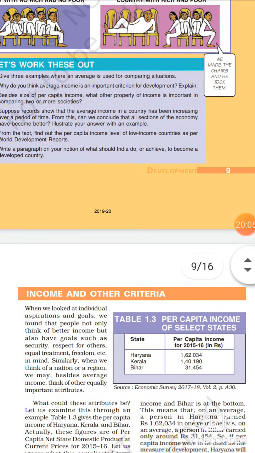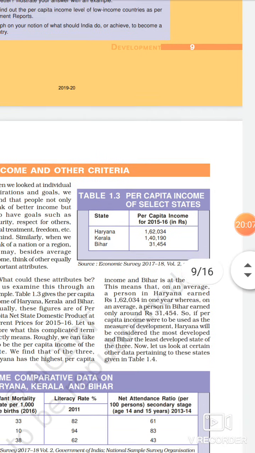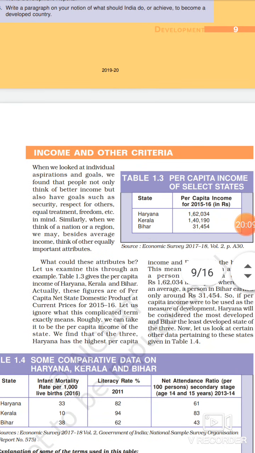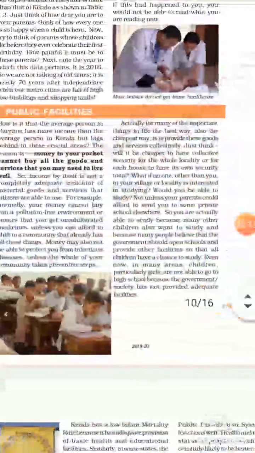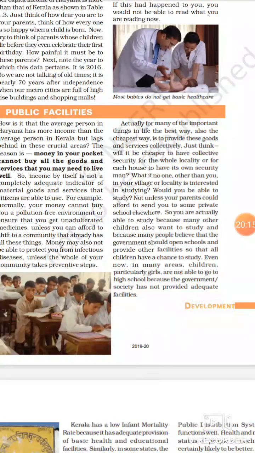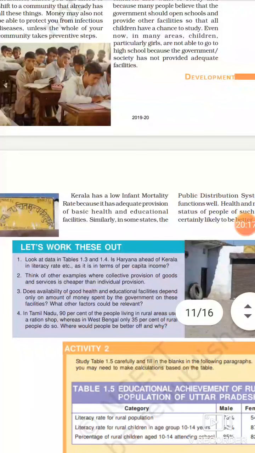So that's all from this particular workout on income and other criteria, and then public facilities. Let's move on to this workout. Look at the data in the table.